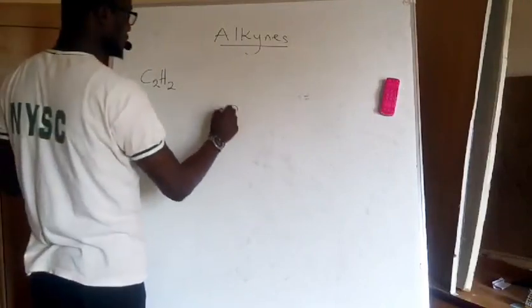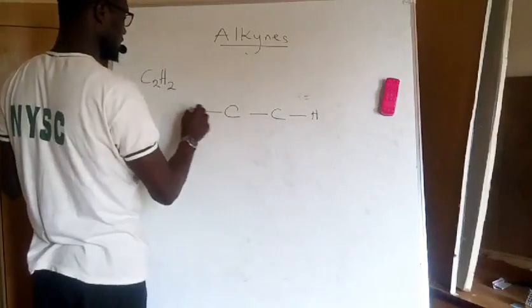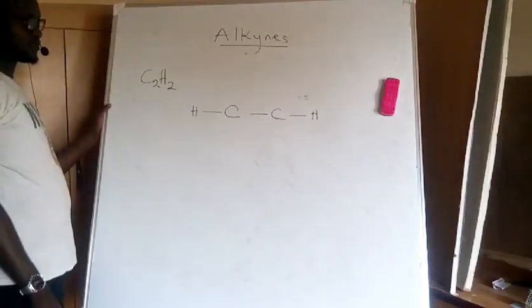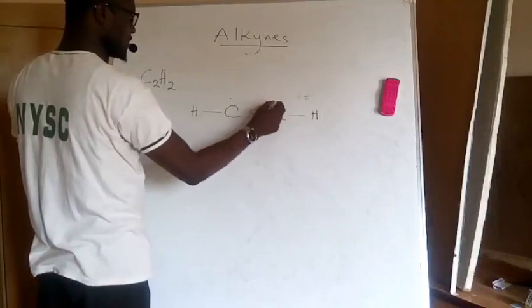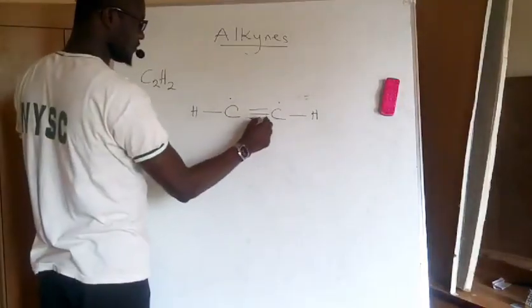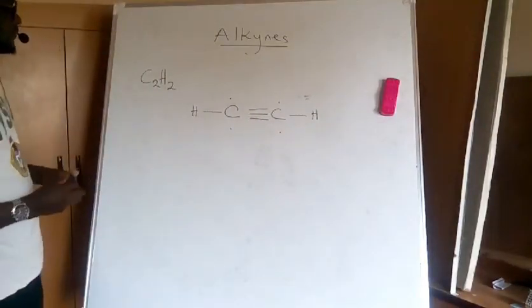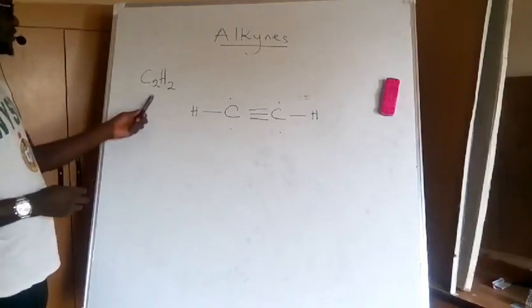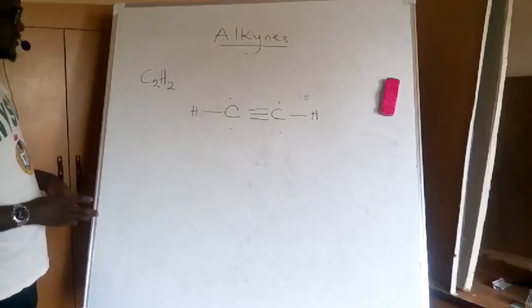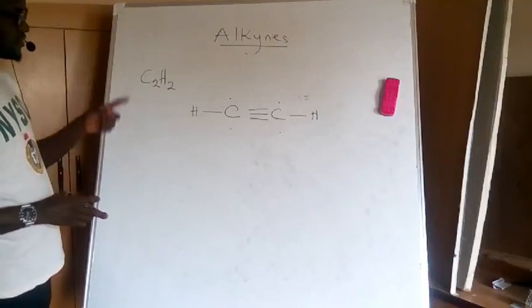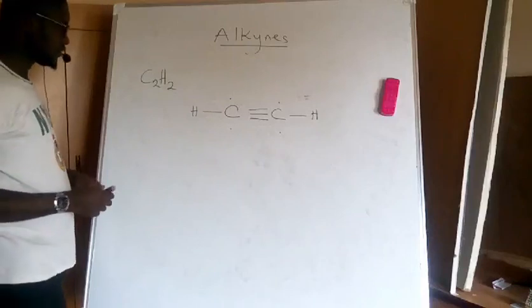In this compound I have 2 carbon atoms and 2 hydrogens. So this compound will have 1 bond above representing these 2 missing hydrogens, and 1 bond below representing these 2 missing hydrogens. So this is the formula for ethyne: 2 carbons, 2 hydrogens. So we put triple bonds to represent the missing hydrogens. The bond above represents the 2 hydrogens above, and the bond below represents the 2 hydrogens below.